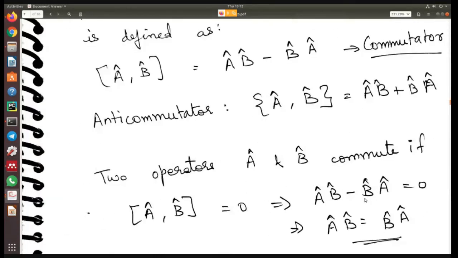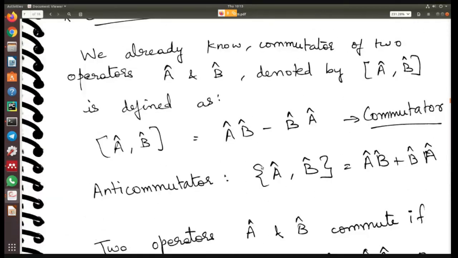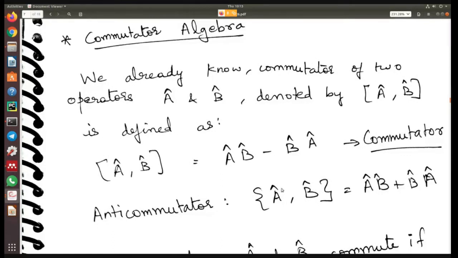Okay, and then we started looking at commutator algebra. All right, so commutator algebra is very important. At least the first thing you should remember is the definition of a commutator. So the commutator of A and B is defined as AB minus BA. This, of course, you need to remember. And then you should also remember what an anti-commutator is.